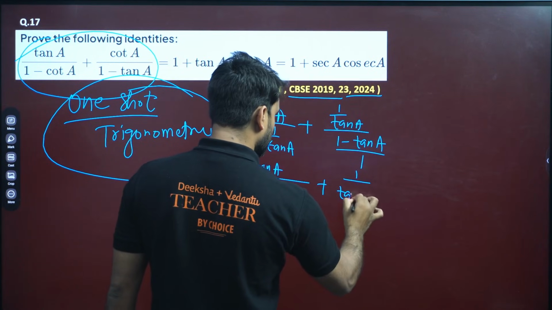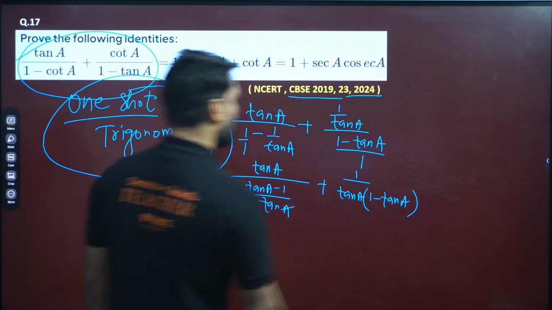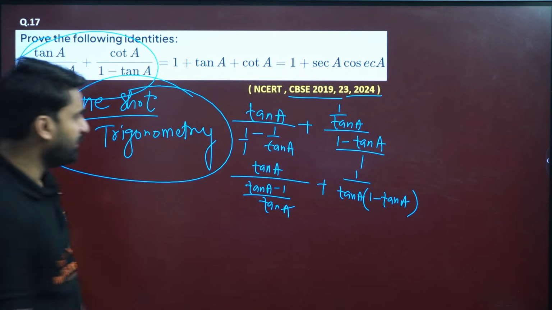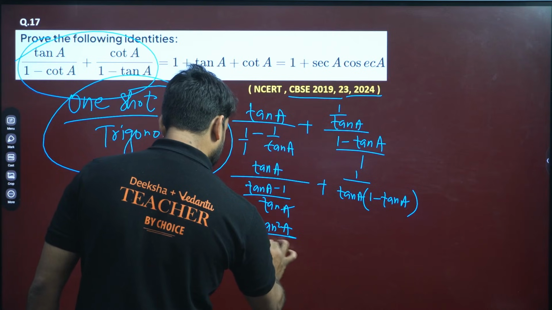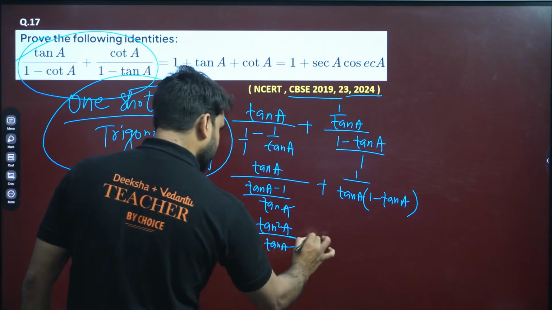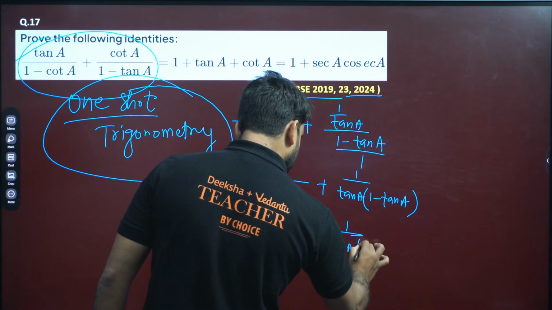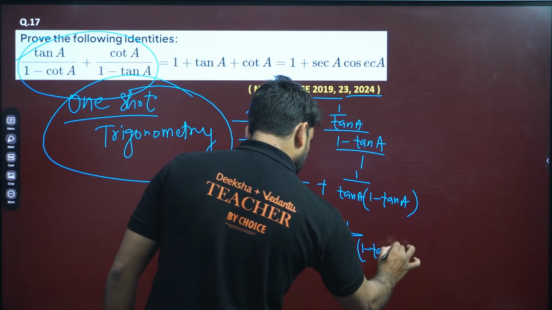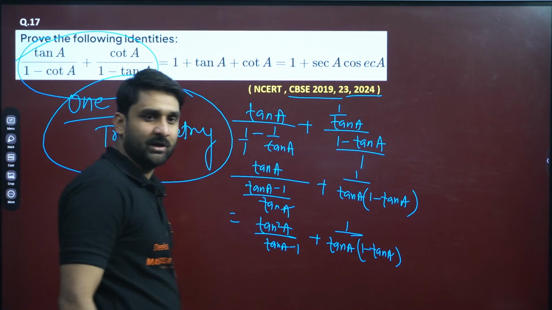So it can be written as 10a minus 1 minus 10a. Right? So 10a will be multiplied there. So this is basically 10 square a divided by 10a minus 1, and this is plus 1 by 10a and 1 minus 10a. Here is 10a minus 1, here is 1 minus 10a.